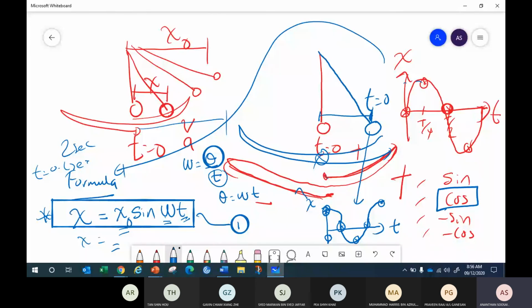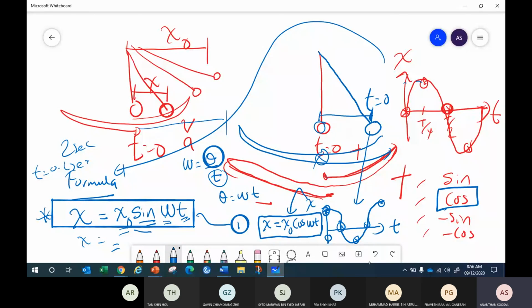Then what will the displacement formula be? Anyone? x equals x naught cos omega t. This is the displacement formula for a particle when the time starts at 0 at the edge. Sine is the displacement formula for the particle when the time starts at 0 at the center.